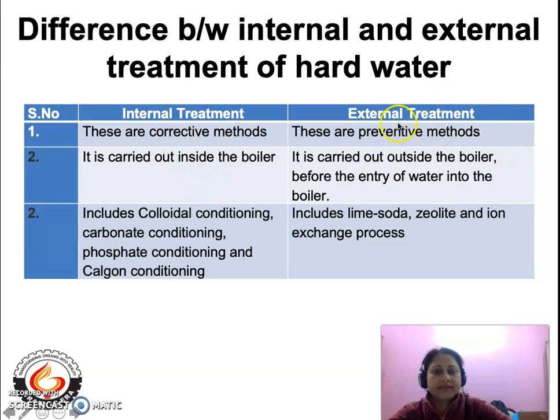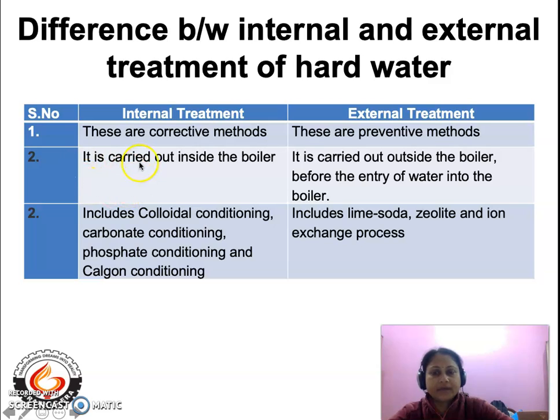Now, external treatment methods are preventive methods. That means the methods adopted during external treatment help us prevent boiler problems. So it is a preventive method, and it is external treatment.